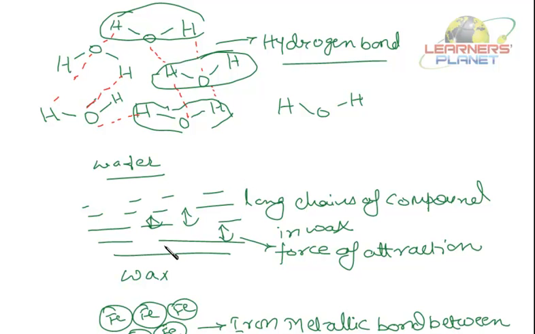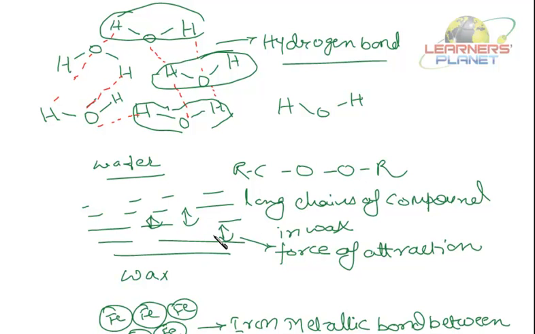Now in case of wax, wax is what, you know? It is an organic compound. It has got long chains. It consists of lipids. You can say that there are long chains of carbon, oxygen, like that. The formula is RCOOR. So these long chains are present.